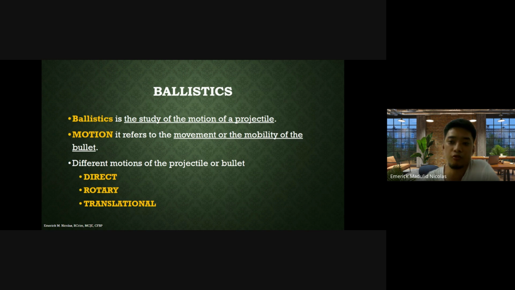The initial forward movement caused by the burning gunpowder is the direct motion. The spinning motion of the projectile caused by the helical grooves of the firearm is what we call rotary motion. And after the bullet comes out from the firearm, that motion we call translational motion.